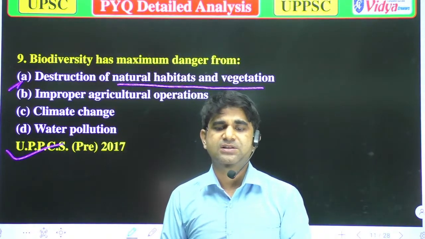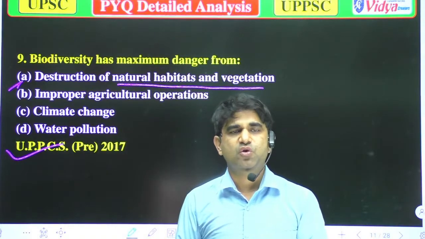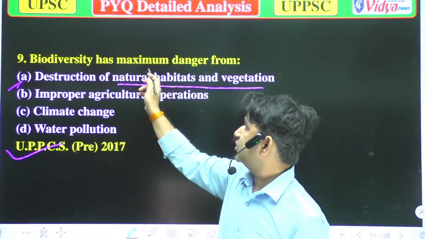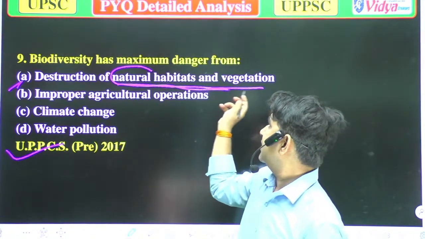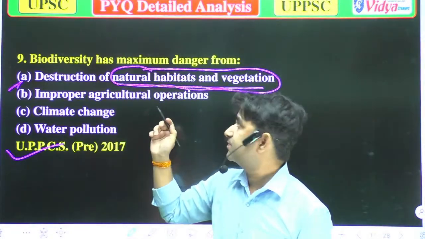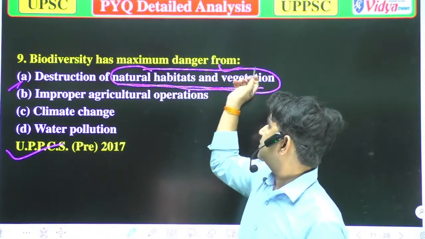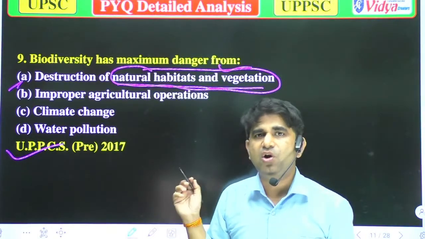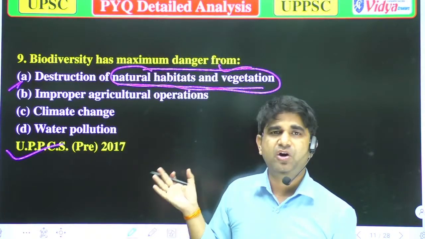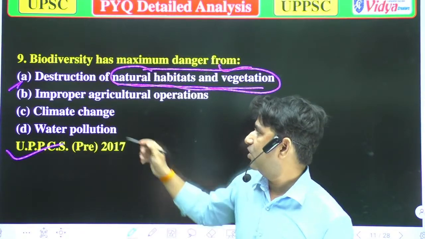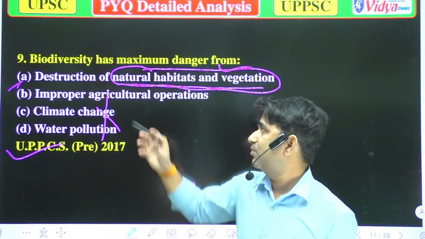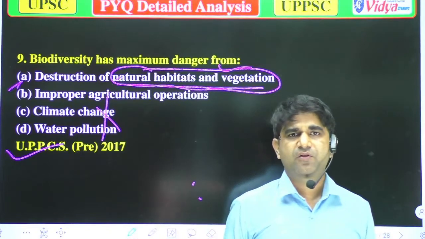So when there is destruction of natural habitats or vegetation, that could also harm the environment, or you can say the biodiversity. All these have some functions, but this has the main function. Now we'll move to the next question.